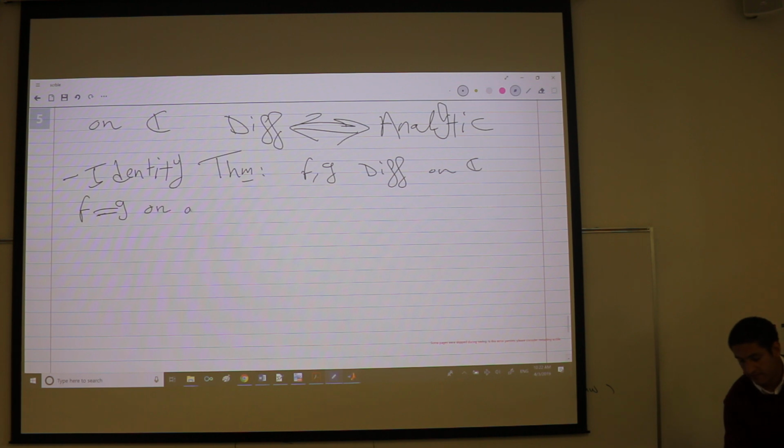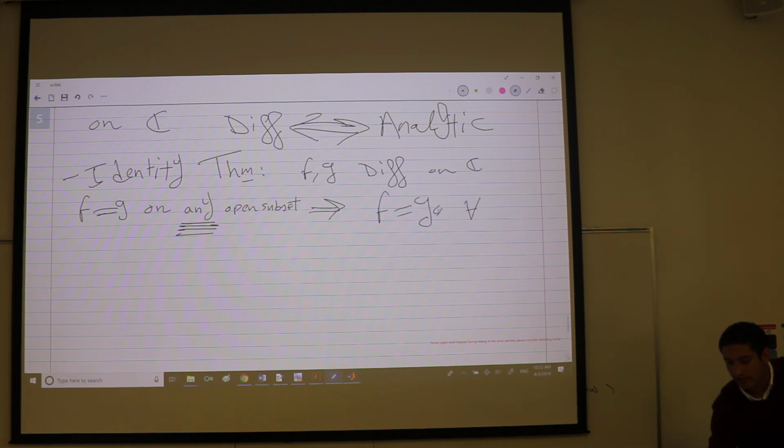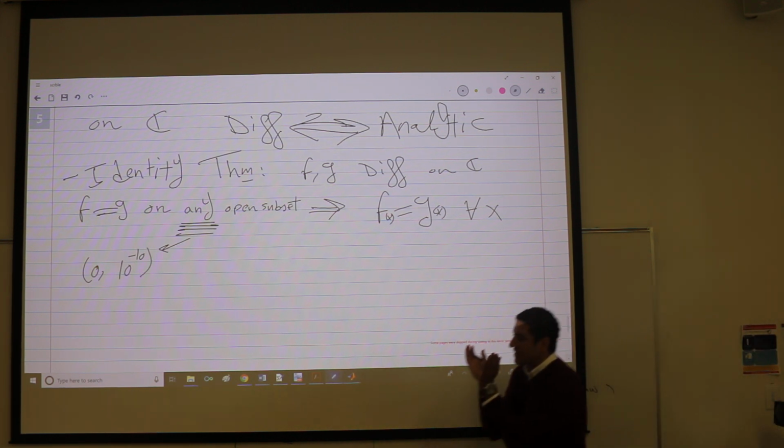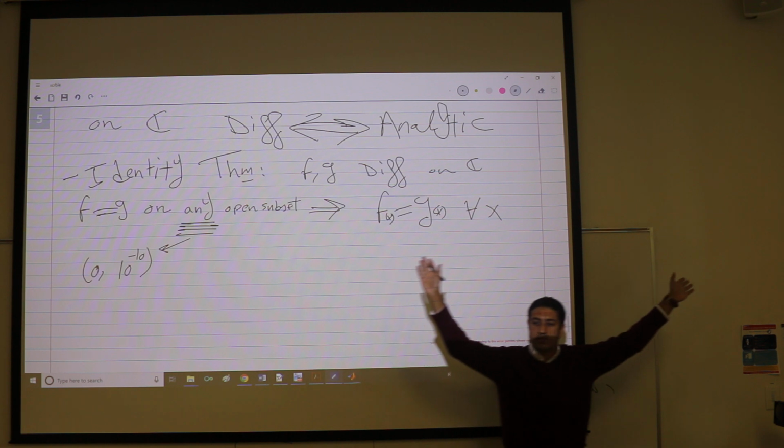What happens if they agree on any open subset? Any, no matter how small it is, then they agree for the entire domain. Of course, in their domain of definition. What do you mean? So this open set, any open set, no matter how small it is, maybe from 0 to 10 to the negative 10, if the functions agree for a little bit, they cannot deviate after that.